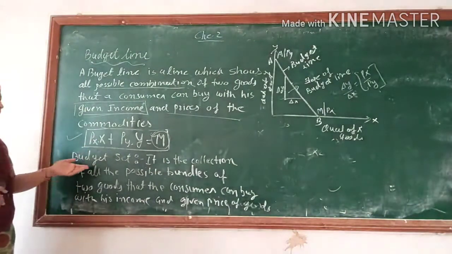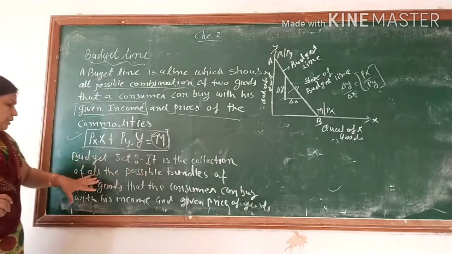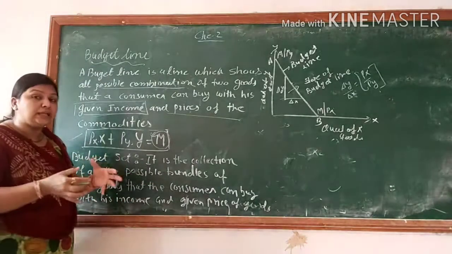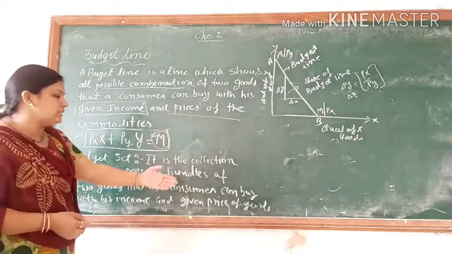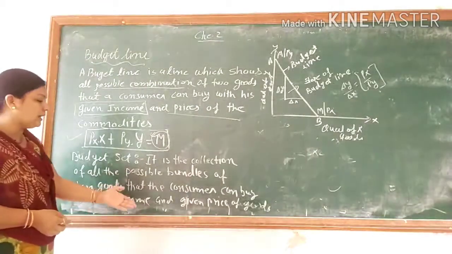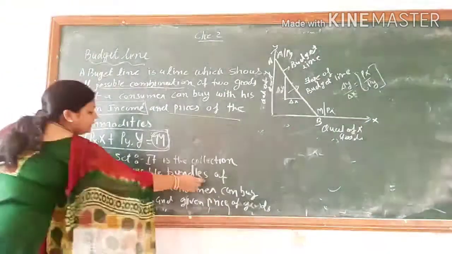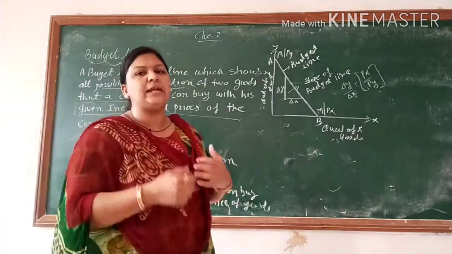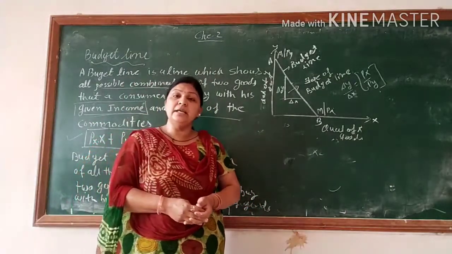Now the second concept is the budget set. What is the budget set? It is the collection of all the possible bundles of the two goods that the consumer can buy with his income and the given price of the commodity. So all the possible bundles are given. It means when we are talking about the budget set and budget line, the combination is called the budget set.